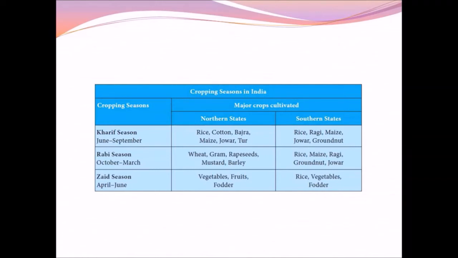The Zaid season starts in the month of April and ends in the month of June. The major crops grown during this season are vegetables, fruits, and fodder. In the southern states, the major crops grown in this season are rice, vegetables, and fodder crops.